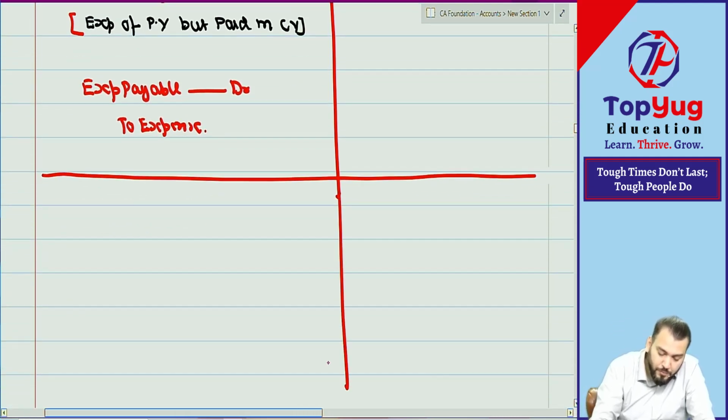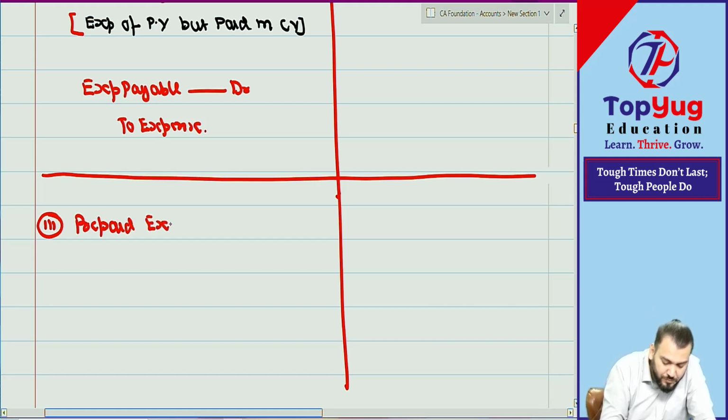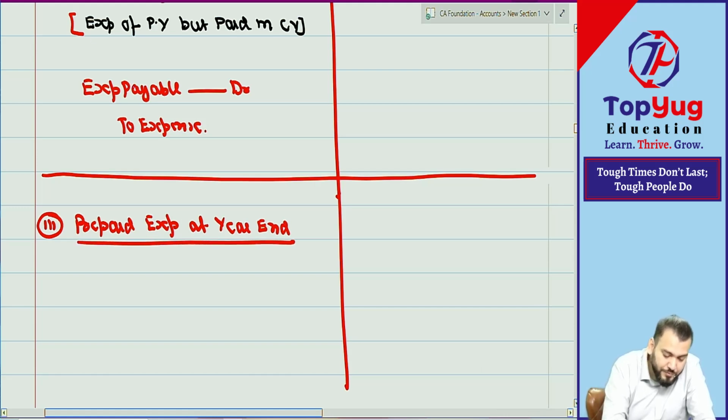Then point number 3. Prepaid expense at year end. At year end. It means what?